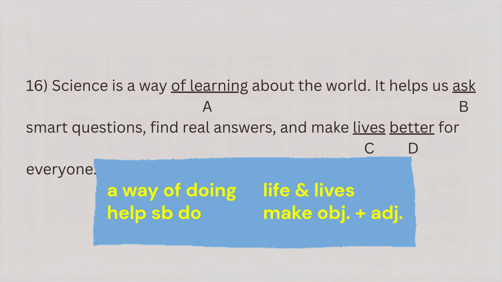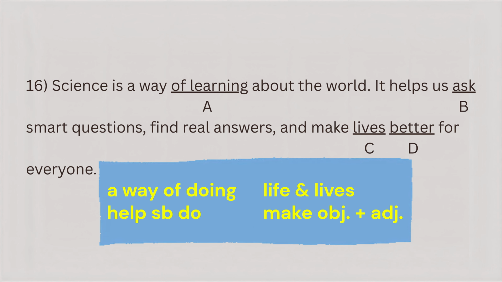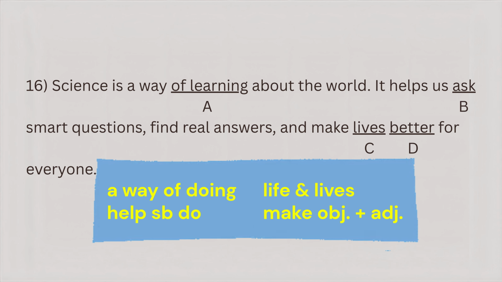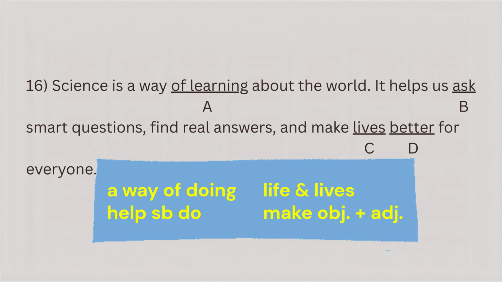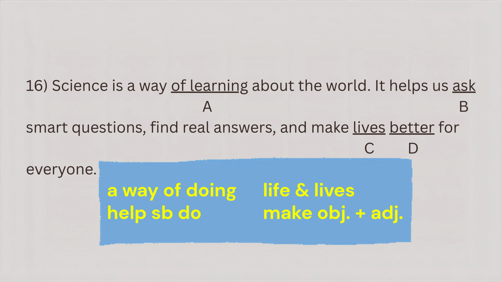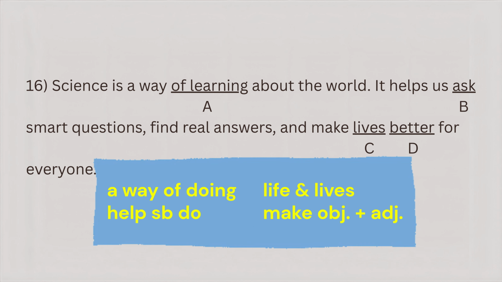Here are some other examples. Education makes life better. Kindness improves life for all. Technology changes life in many ways. Tip: when you talk about improving things for everyone, use life, not lives. It shows you mean the whole human experience. Verdict: C is the error. Lives should be life.